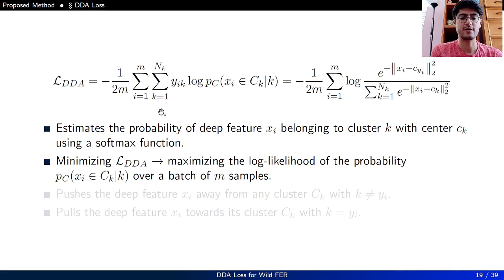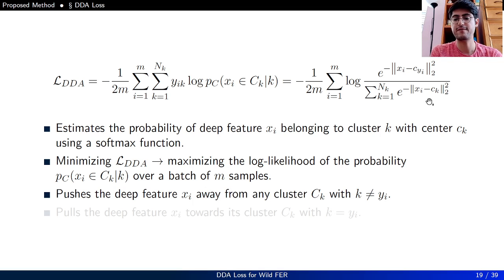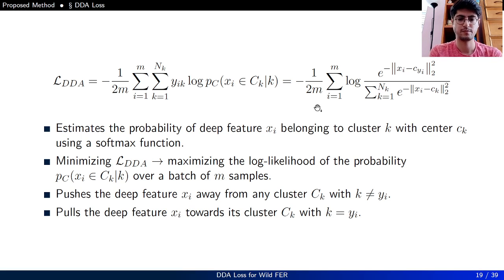Minimizing DDA loss is actually maximizing the log likelihood of this probability over a batch of M samples. It pushes the deep feature xi away from the classes that it doesn't belong to, and it pulls the deep feature toward its corresponding class center in the embedding space.